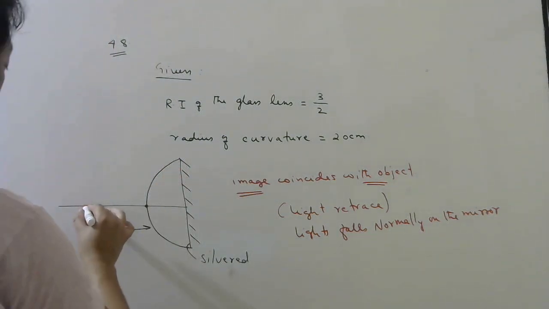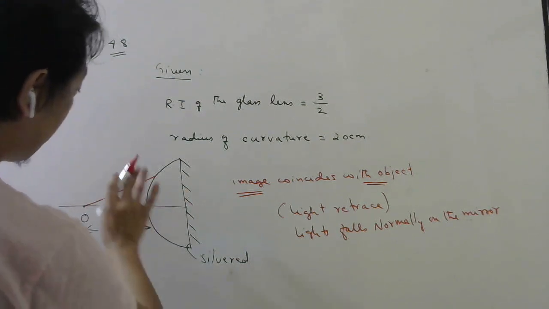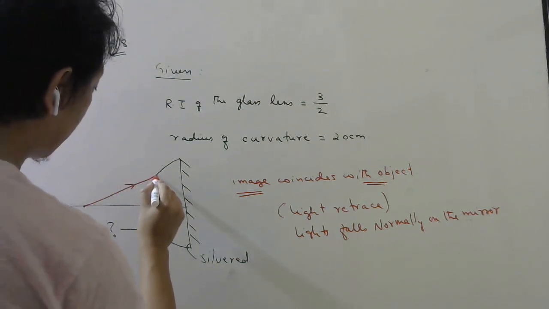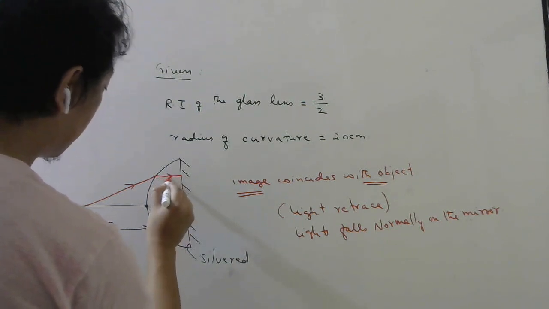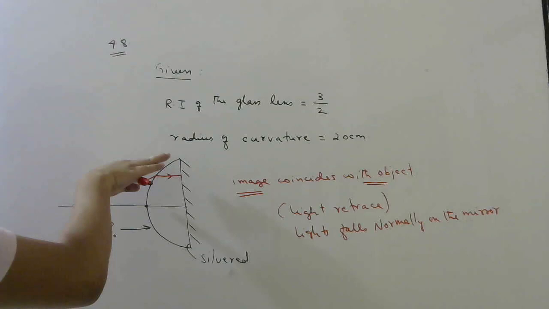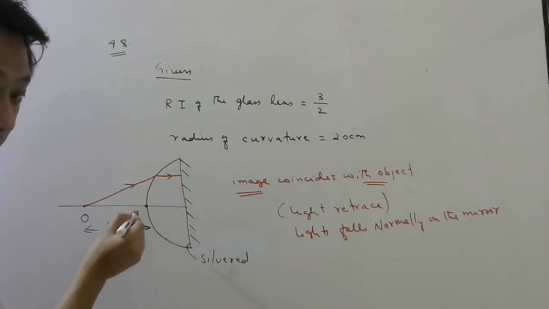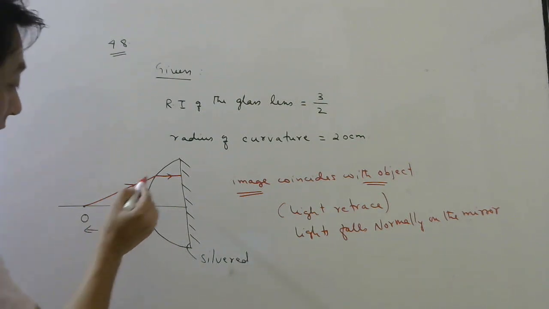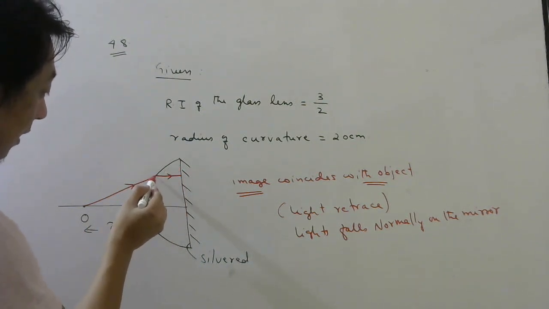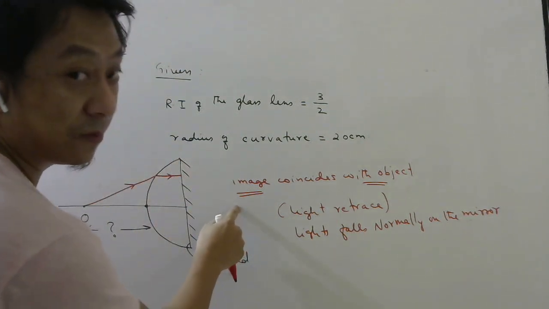So if you draw a ray diagram, this light will go like this. Then the amount of bending should be exactly this much. It should not bend more than that or less than that. If it bends more, it will be reflected here, so the final image will be somewhere here. If the light is bending that side, it will be reflected here, so the image will be from somewhere here.